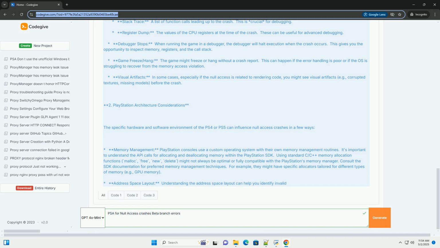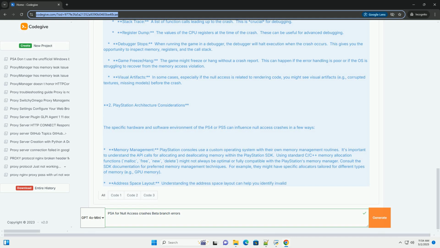Step 8: use watchpoints. If you suspect that a particular variable is being corrupted, set a watchpoint on that variable. The debugger will break whenever the value of model changes. Step 9: use logging. Add logging statements to your code to track the values of pointers and other important variables.